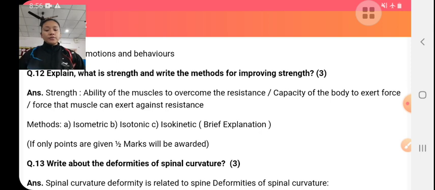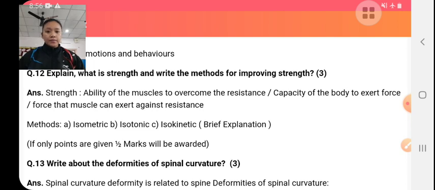These are the three types. The training methods to improve strength are isometric exercise, isotonic exercise, and isokinetic exercise. These are the three methods through which we can improve strength. Isometric is a combination of two words, iso and metric.